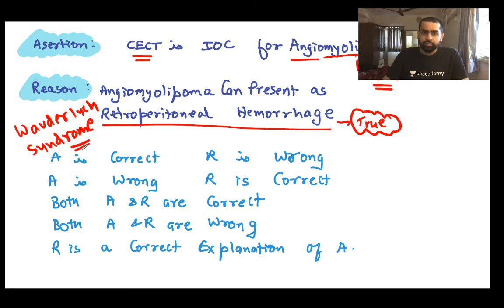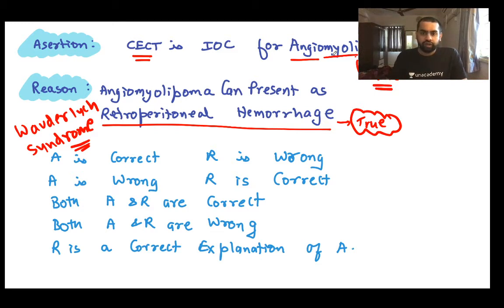This is a syndrome in which you have a massive retroperitoneal hemorrhage because of the angiomyolipoma. Why do we get it? Because this is a tumor consisting of angio, that is blood vessels. In angiomyolipoma the blood vessels become very tortuous and dilated, and because of this they may rupture and bleed, causing a massive retroperitoneal hemorrhage. So these patients can present with hemodynamic instability, in a state of shock. A patient of angiomyolipoma is usually asymptomatic, because angiomyolipoma is by far asymptomatic.